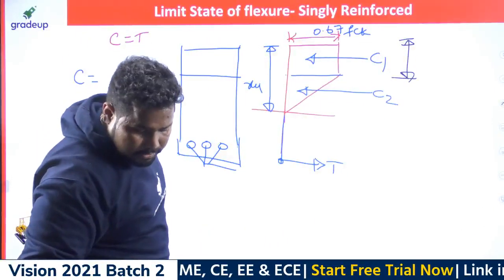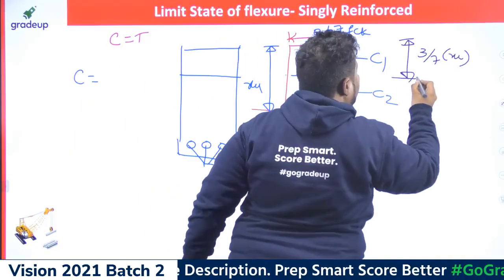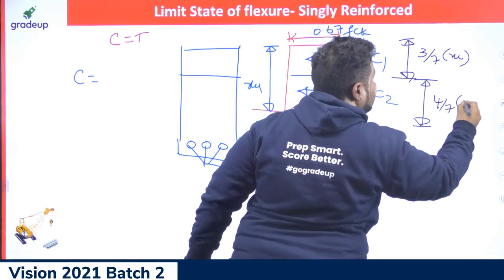Coming to this depth, this is 3/7 times of XU, which you already know, and this is 4 by 7 times of XU.